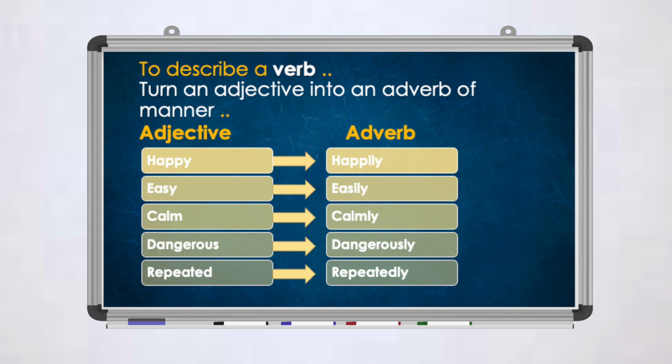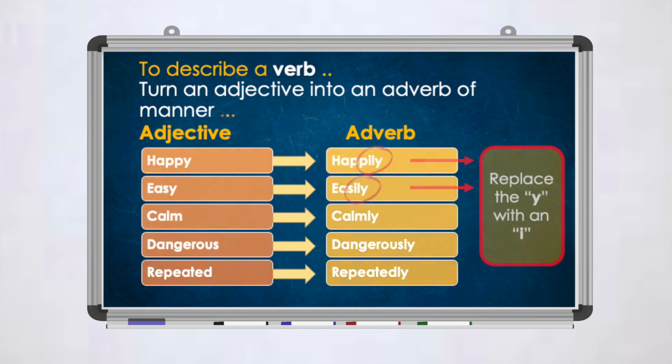Take a look at the first two words, happy and easy. Now, there is something missing in the word. You guessed it, the y. Now, when I want to add an ly at the end of the adjective to make it an adverb, I have to check. If it ends with a y, I have to replace the y with i. So happy will be happily. Easy will be easily. Don't forget that.